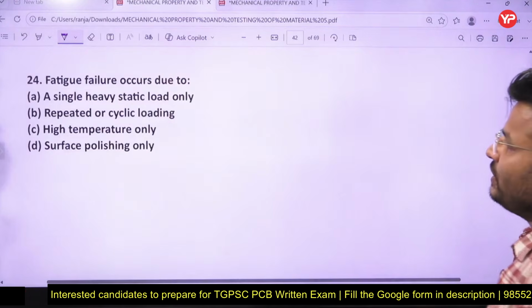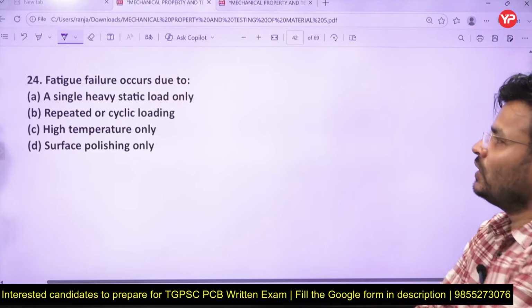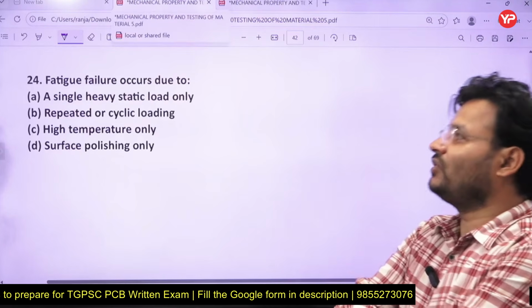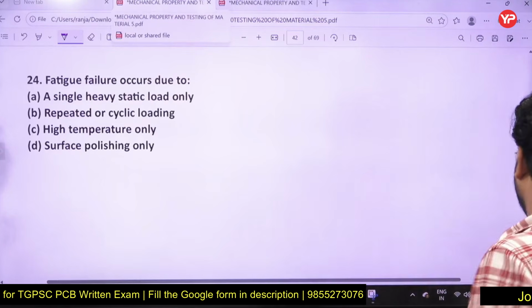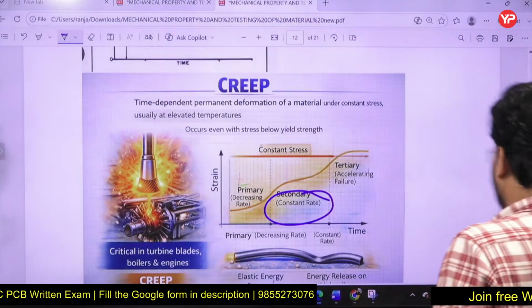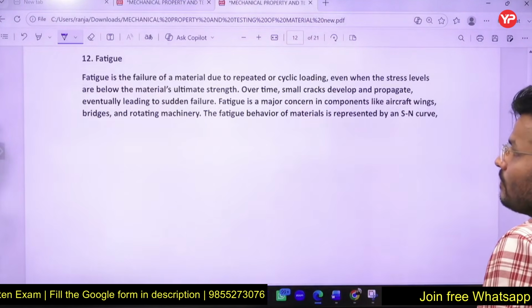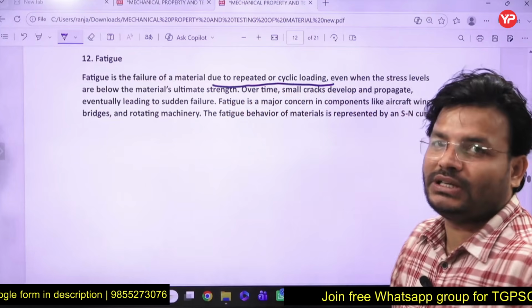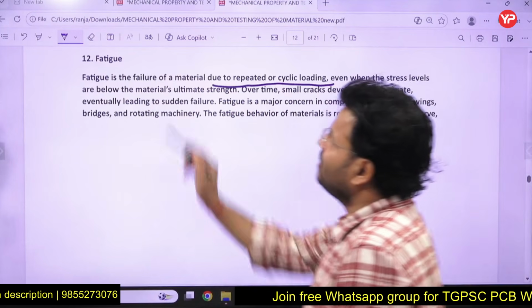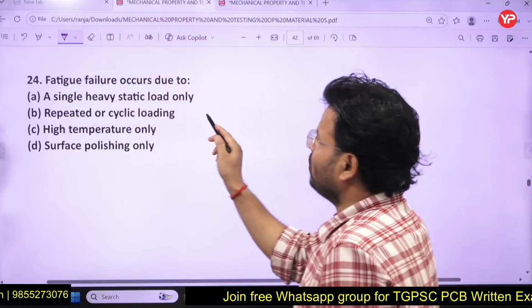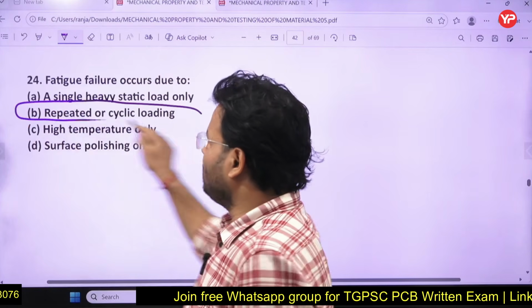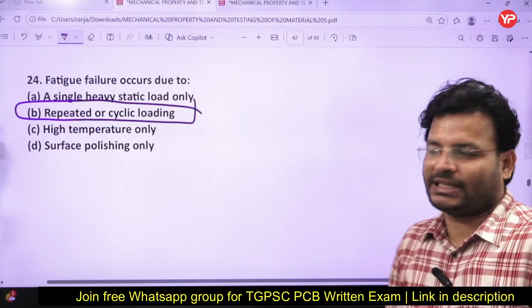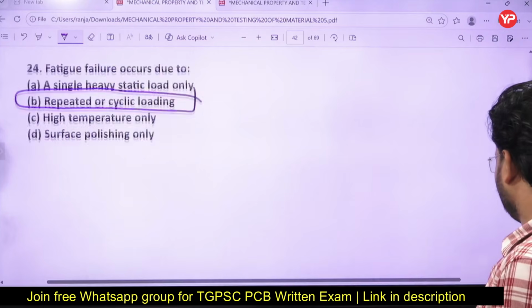Question number 24. Fatigue failure is due to a single static load, heavy static load only, or repeated or cyclic load. Yes, fatigue is basically repeated and cyclic load. Clearly we can see there. Material fails due to repeated or cyclic loading, right? Everything is mentioned. So read the PDF and you will be able to answer all the questions. Even that type of question we can expect in your exam directly from that topic. Okay.